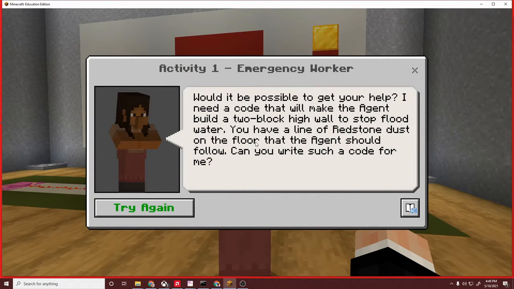Okay, so I need a code that will make the agent build a 2-block high wall and stop the floodwater. You have a line of redstone dust on the floor that the agent should follow. Can you write such a code for me?